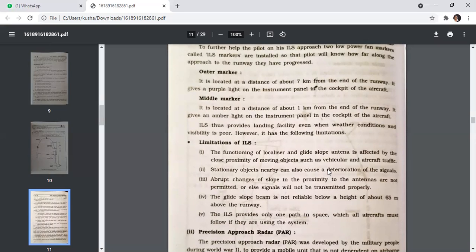So the limitations, the first: the functioning of a localizer and glide slope antenna is affected by the close proximity of moving objects such as vehicular and aircraft traffic. Stationary objects nearby can also cause a deterioration of the signal. Abrupt changes of slope in the proximity to the antennas are not permitted, or else signal will not be transmitted properly. The glide slope beam is not reliable below a height of about 65 meters above the runway. The ILS provides only one path in space, which all aircraft must follow if they are using the system.